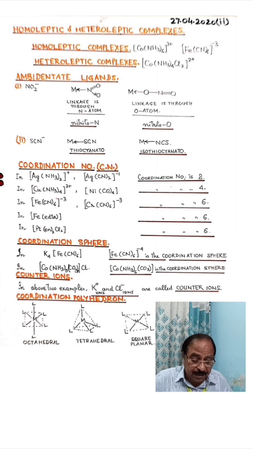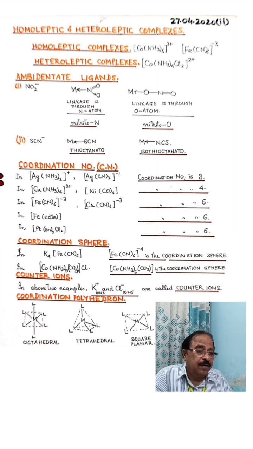Now there are 2 examples, K4[Fe(CN)6], and then there is another example of a complex of cobalt. So [Fe(CN)6], which is written in the square bracket, represents the coordination sphere in this compound. Similarly, in the cobalt complex, the cobalt atom along with the ammonia molecules and carbonate ligand represents the coordination sphere.